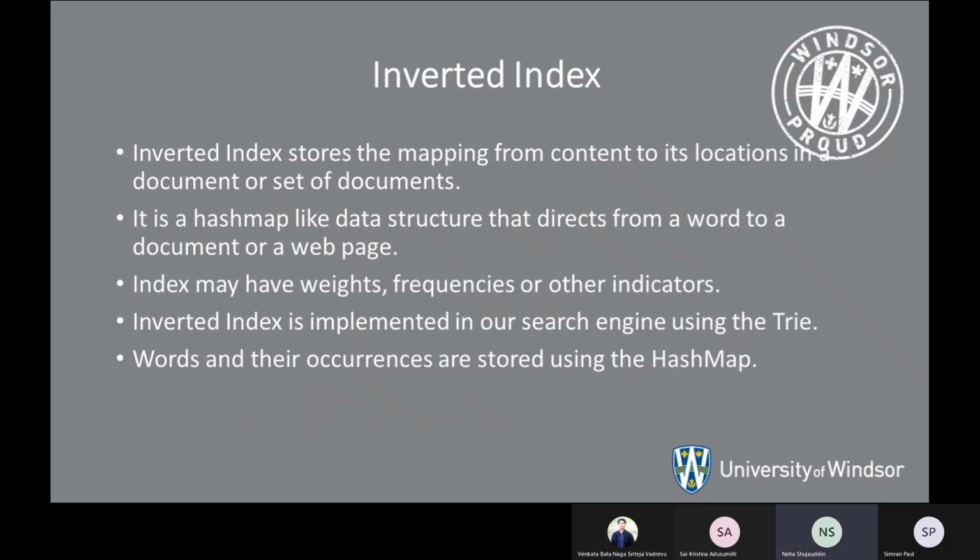The words and the corresponding occurrences are stored using the hash map. We are also using a web page array to store all the URLs of the web pages in the website. The hash set is used to store the text information in the file. This hash set is converted to a string array and later assigned to the web pages array.